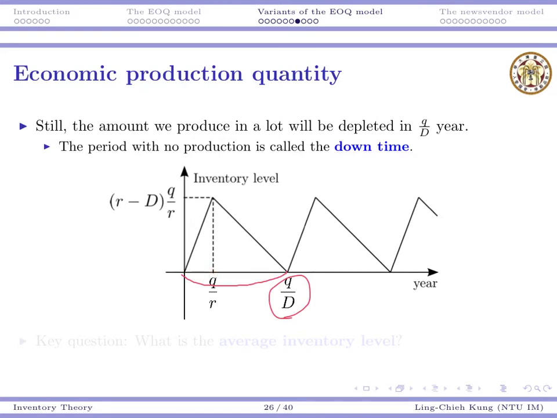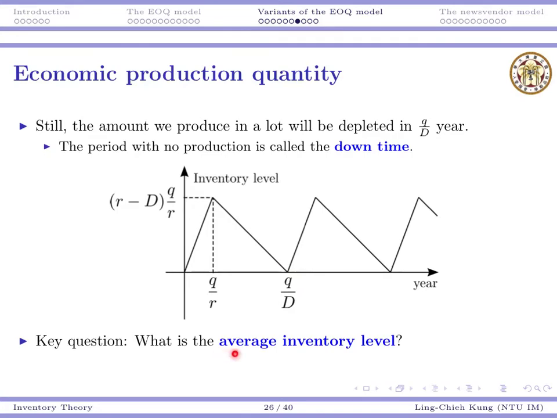Okay, throughout the cycle, the consumption rate is capital D. So all the amount I produce will be used up in Q over D years. This is some information we know. Now we have completely characterized this figure. The key question is, what is the average inventory level? Just like in the EOQ problem, we need the average inventory level.